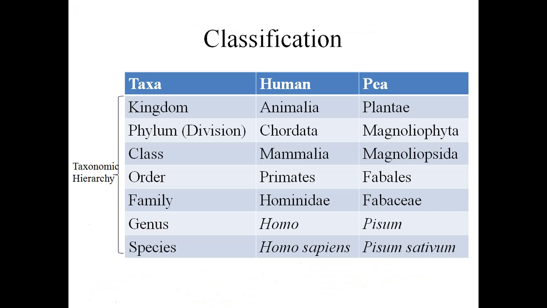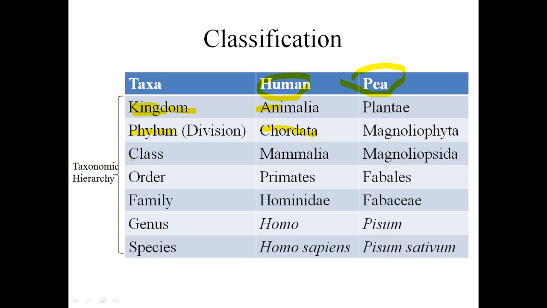So we will start with two examples, human and pea, and what their taxonomic hierarchy will be from kingdom up to species. First we will start with the human example. Kingdom Animalia is there. Inside the kingdom there is the phylum, that is Chordata. Chordata is used for those organisms that have a vertebral column, they have bones.